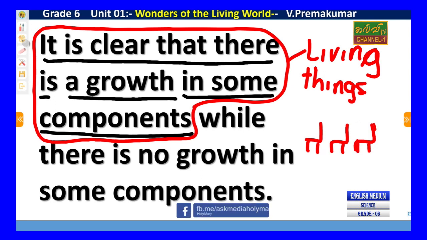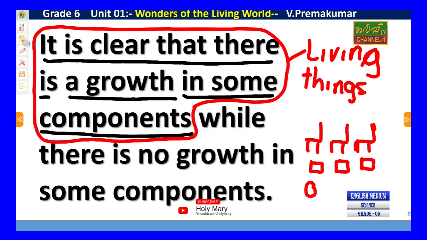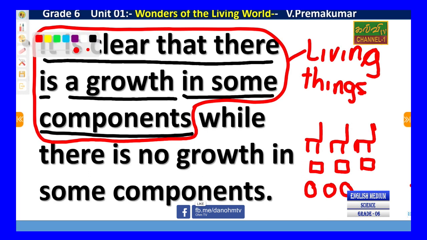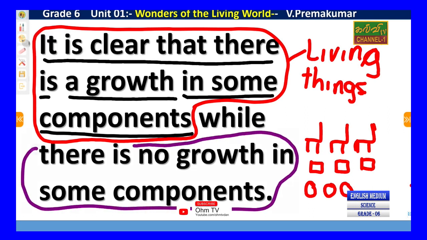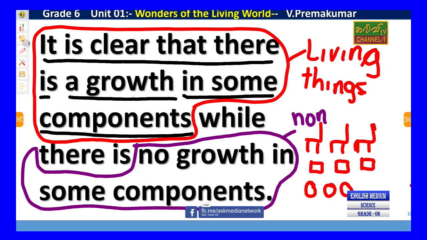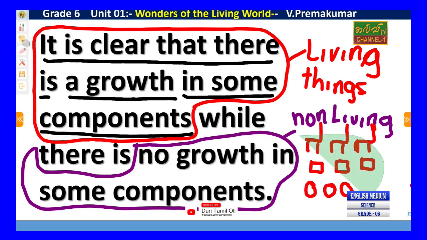A house is the same size. A vehicle is always the same size. A ball is always the same size. So these are non-living things. There is no growth in these components; they are called non-living things.